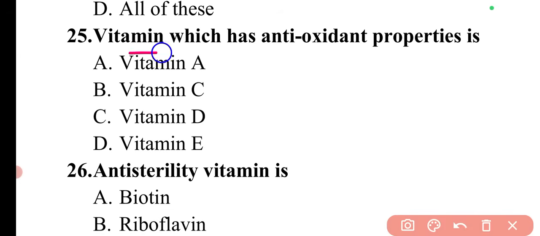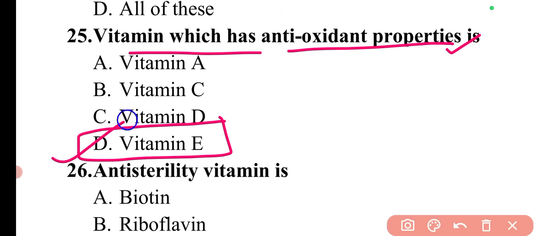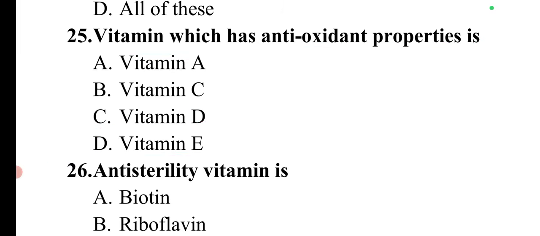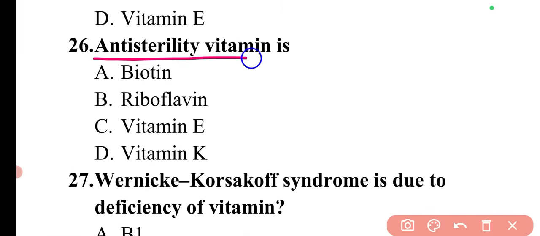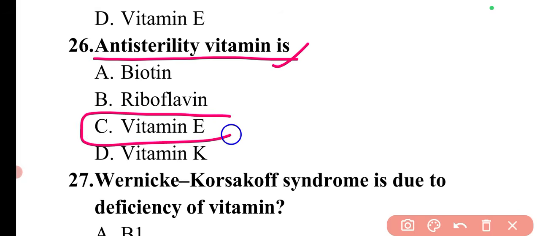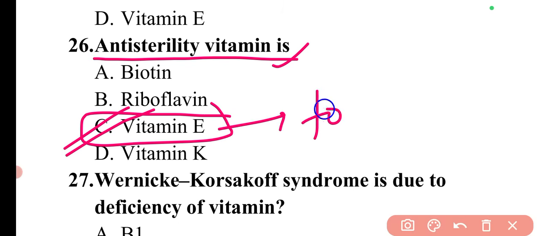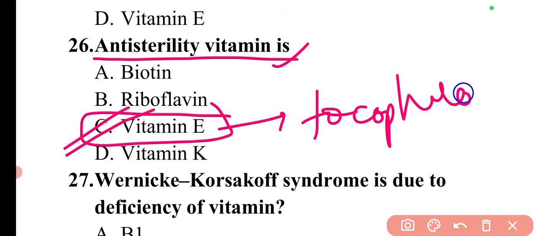Next question is, which vitamin has antioxidant properties? The vitamin which has antioxidant properties is vitamin E. So here option D is correct. Next question is, anti-sterility vitamin is. The anti-sterility vitamin is vitamin E, which is also known as tocopherol.